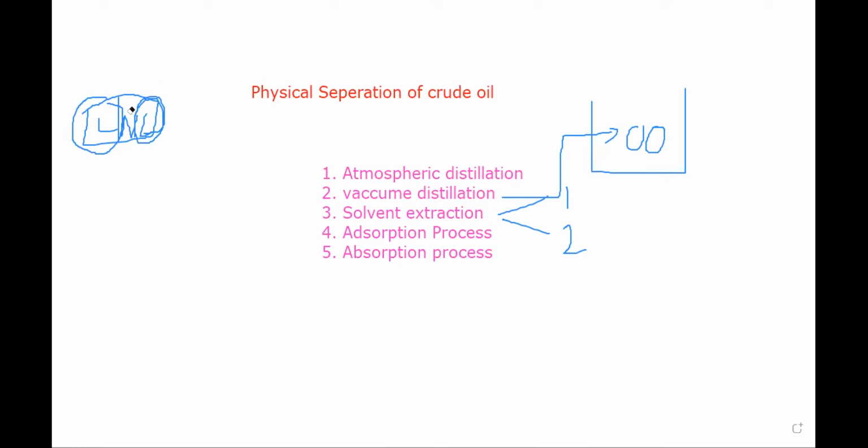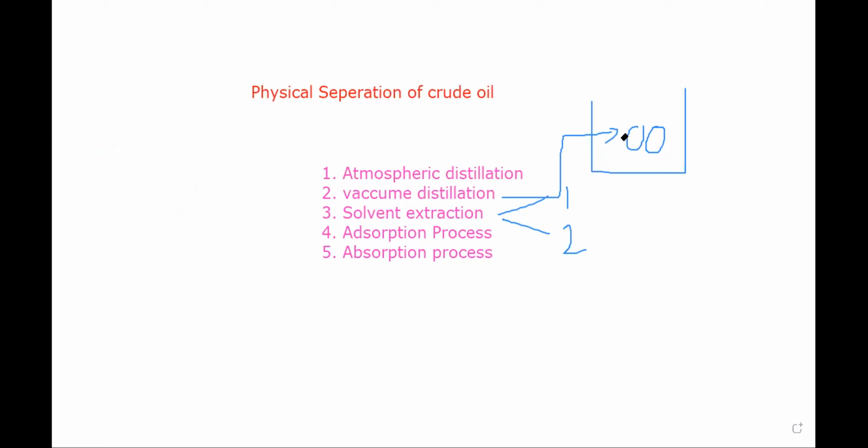Now the second method is, let's suppose I have taken this component again. It is made up of a lubricating part and a non-lubricating part. Now I am taking a kind of liquid which does not dissolve in heavy distillate, but it causes the non-lubricating oil component to precipitate. It will not dissolve in it, but it will come out as a precipitate.